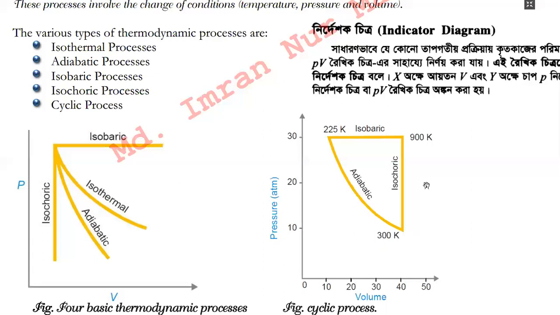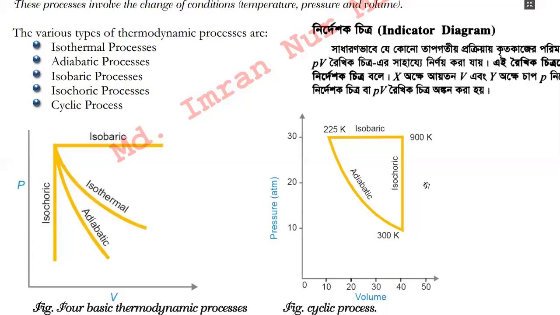As the pressure increases, the volume also increases. But in case of the pressure cooker, the pressure inside the cooker increases during the cooking, but the volume of the pressure cooker remains constant. Since the volume does not change, that is why it is known as an isochoric process.